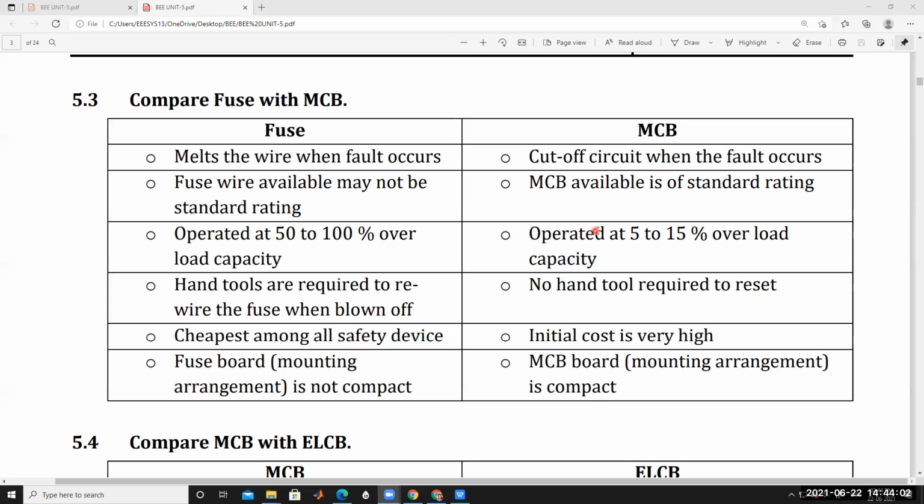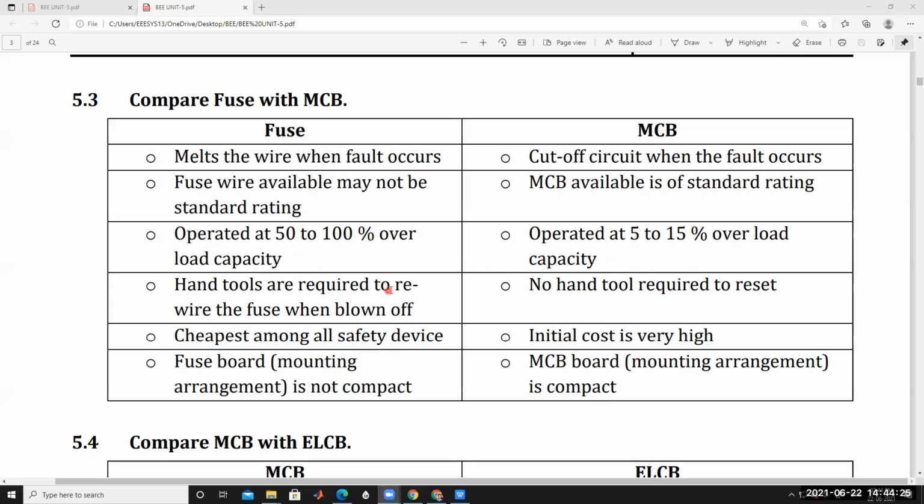Here the MCB operates at 5 to 15% of overload capacity. Okay, the fuse operates at 50 to 100% of overload capacity. That means the full amount of current is passing. So the MCB operates at 5 to 15% of overload capacity.